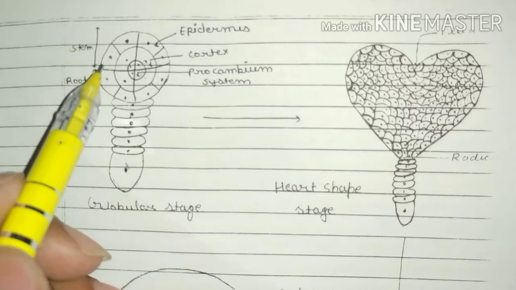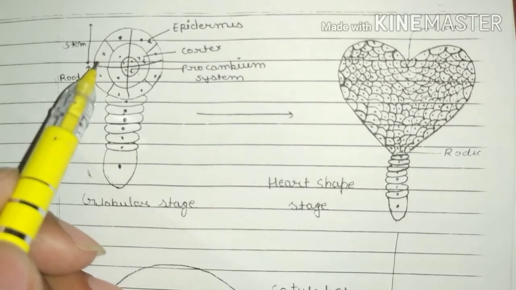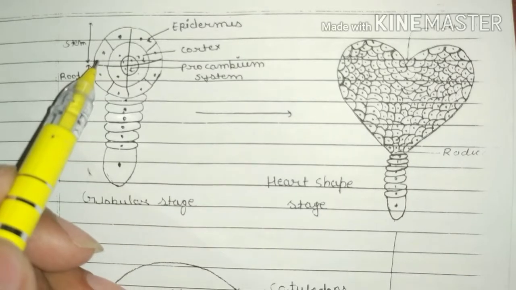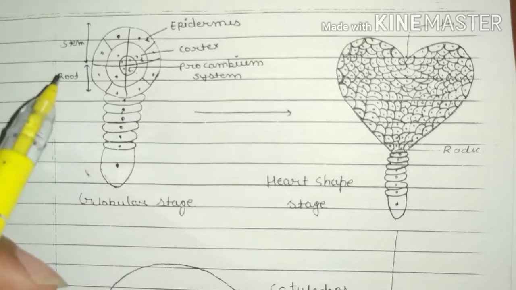The dermatogen forms the epidermis, the periblem forms the cortex, and the plerome forms vascular tissue.